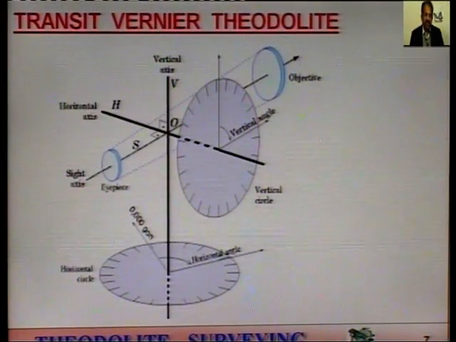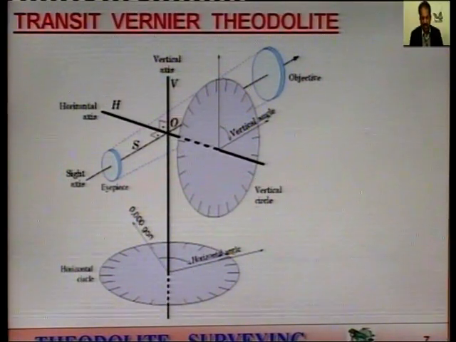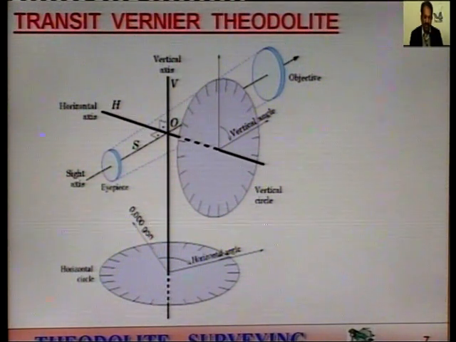This sketch is also useful, in which objective, eyepiece, horizontal axis, vertical axis, horizontal circle, vertical circle, they are shown schematically.